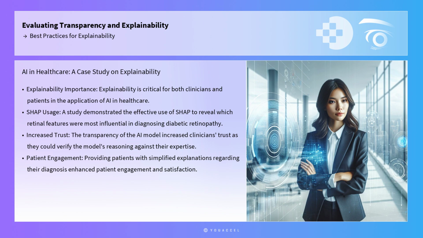This not only improved the model's transparency, but also increased clinicians' trust in the AI system, as they could verify the model's reasoning against their own expertise. Furthermore, by providing patients with simplified explanations regarding their diagnosis, the healthcare providers enhanced patient engagement and satisfaction.